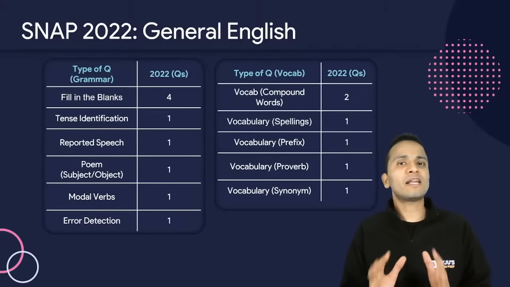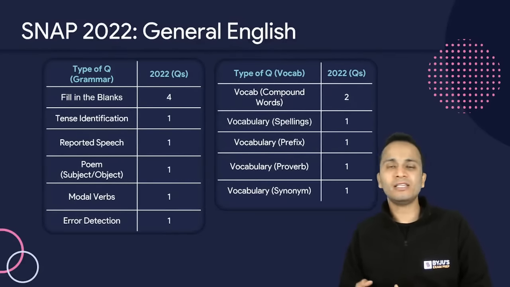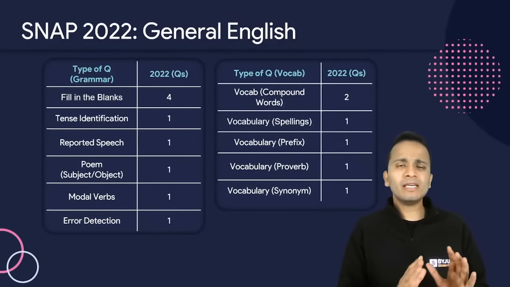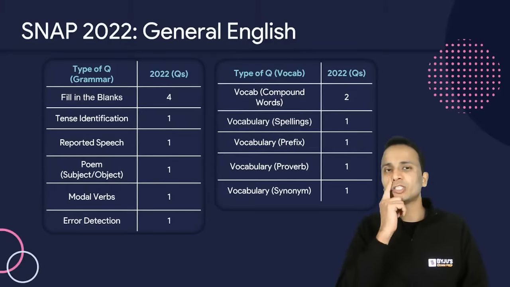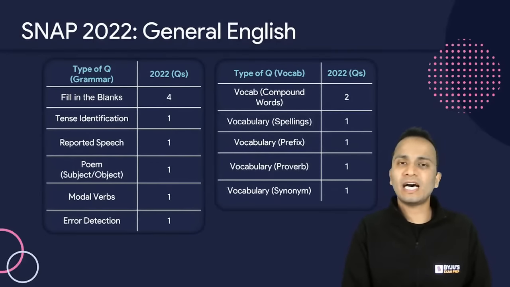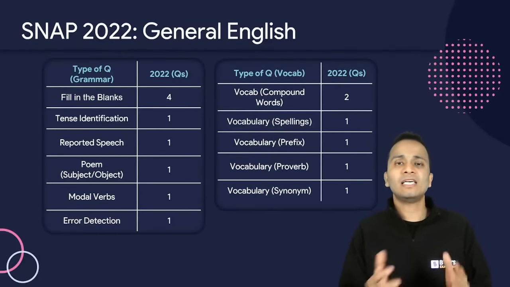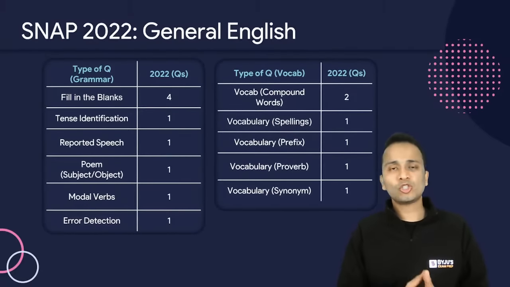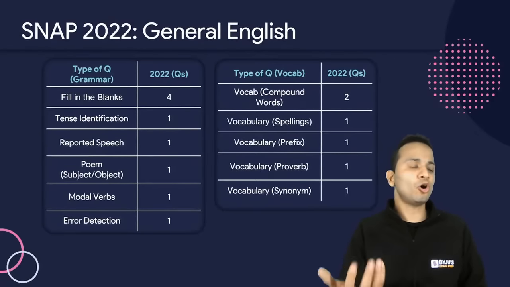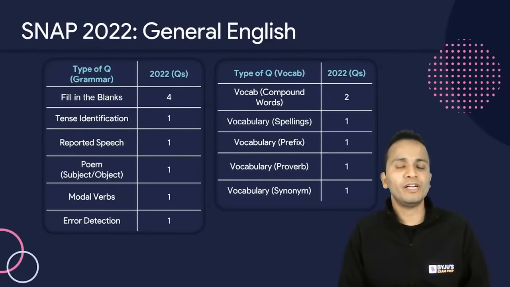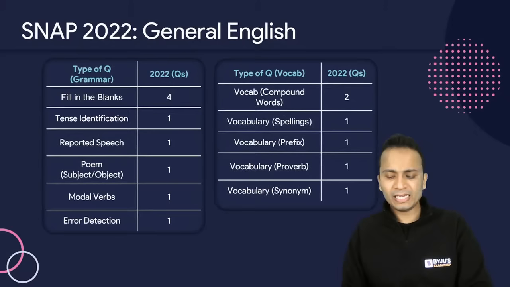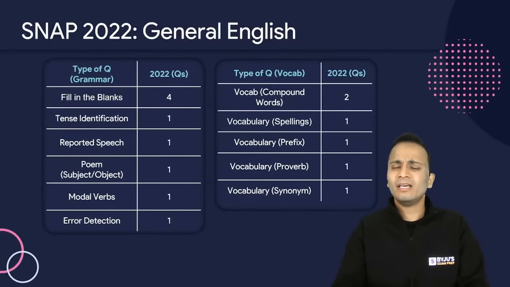Now all these things are hidden, nobody will tell us, SNAP authorities will not disclose whatever it is, but something is taken care of as far as different levels of difficulty are concerned. Though SNAP authorities say that the level of difficulty is kept the same, it depends on person to person. It's your way of thinking about the level of difficulty of any of the slots. But I will say that there is certainly some kind of normalization that happens.